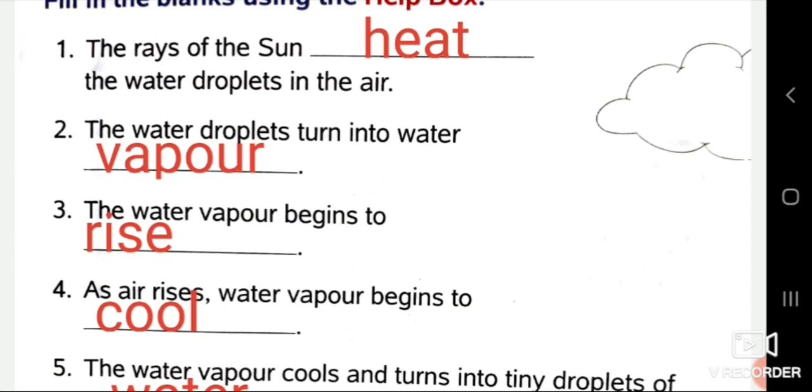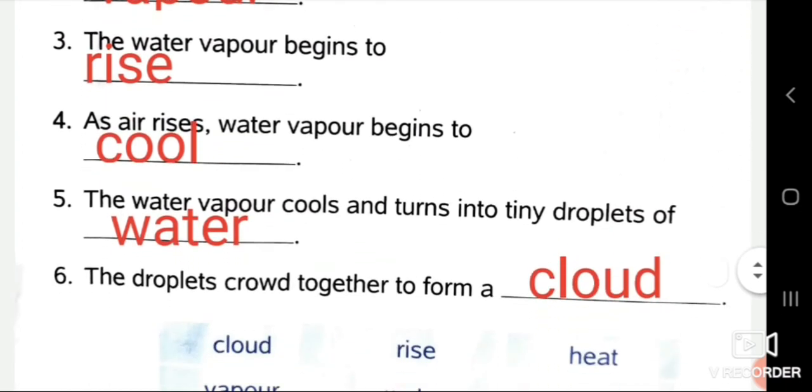And see the third one. The water vapor begins to rise. And what happens when the water boils? It begins to rise. Water vapors begin to rise. So write down rise. R-I-S-E.